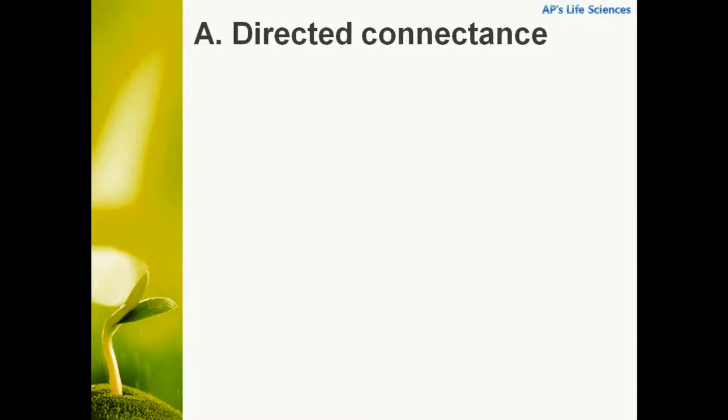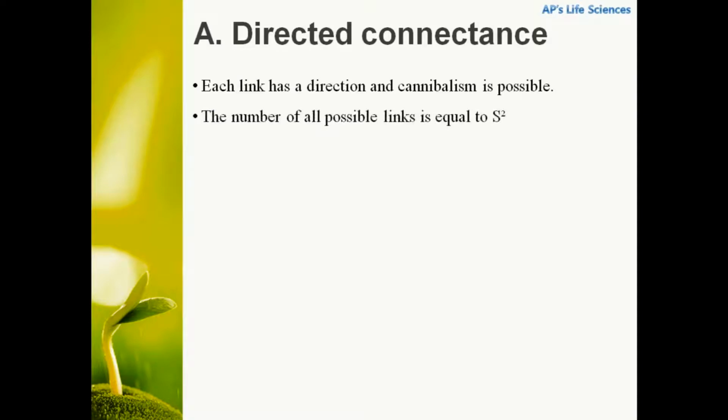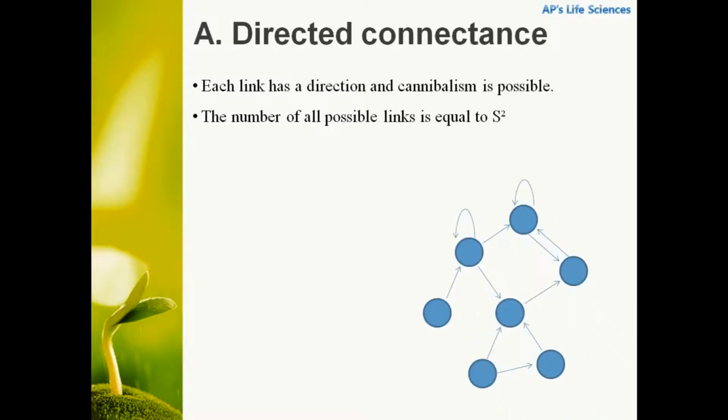First we can start with directed connectance. Each link in this type has direction, and cannibalism is possible. The number of all possible links in this type is equal to S squared. Suppose there are 7 different nodes connected by 11 links, including 2 cannibalism links. In this image we can see S equal to 7, L equal to 11, and connectance can be calculated as L by S squared. So it will be equal to 0.22.